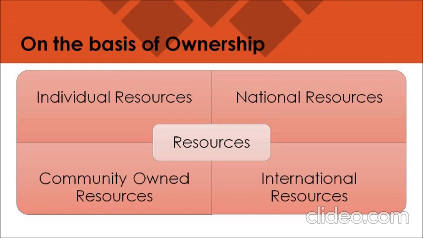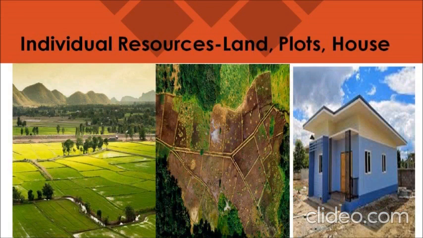So the very first is individual resources. Those resources which are owned privately by individuals. People in both places, whether it is a village or a town, have such ownership. If we talk about villages, then there are many people with land ownership.